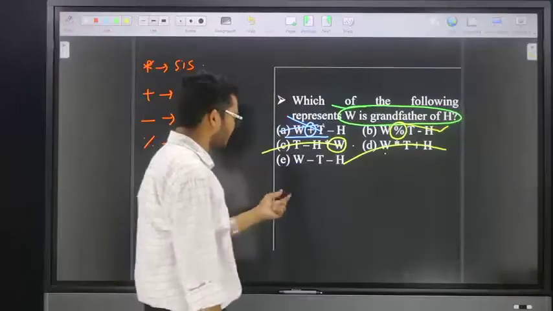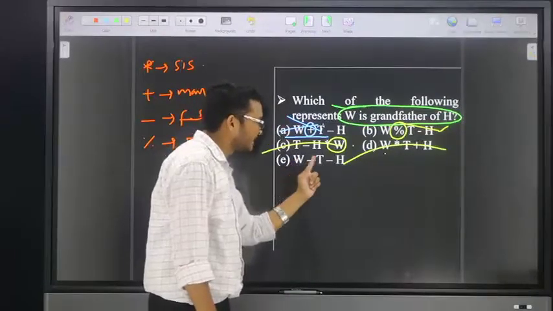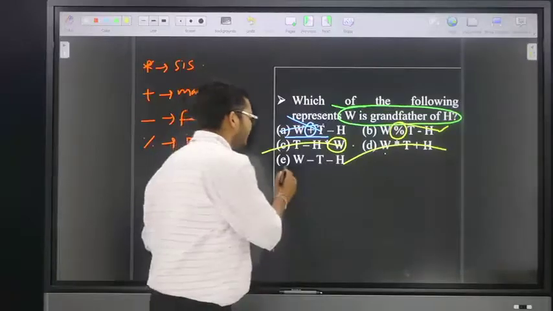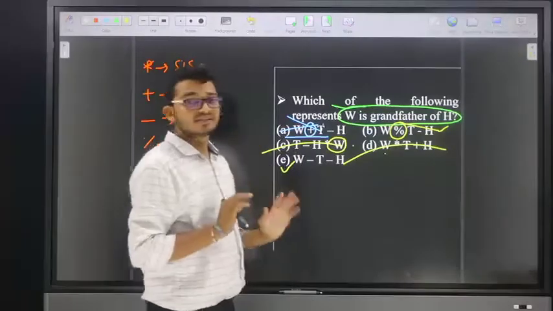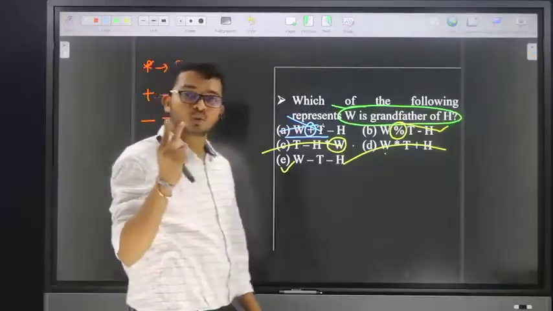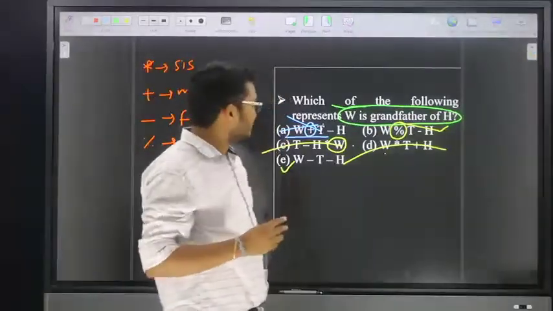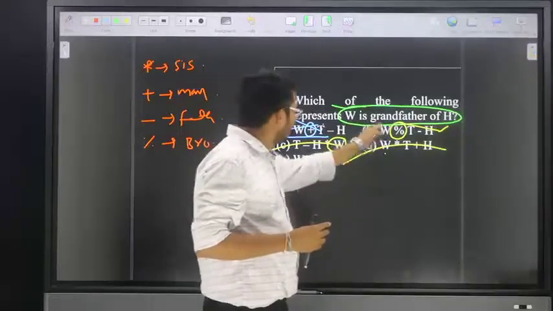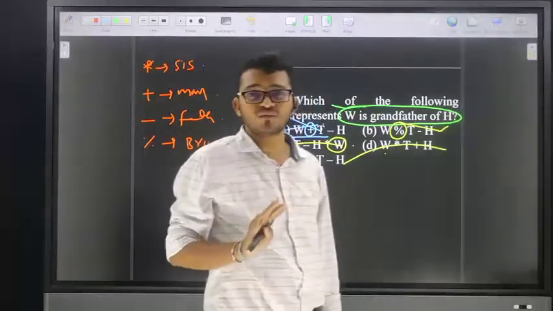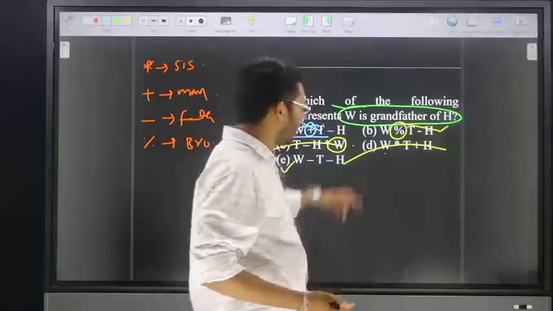Next, go for option number five. W minus T means W is father, so W is male, and there is a chance for this one. Out of five options, using this logic, we eliminate three options. That means there is a chance for B or for A. Then try to solve any one of the options. Suppose I take option number B.